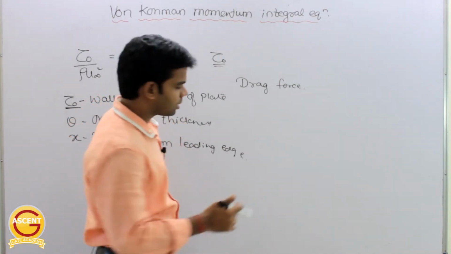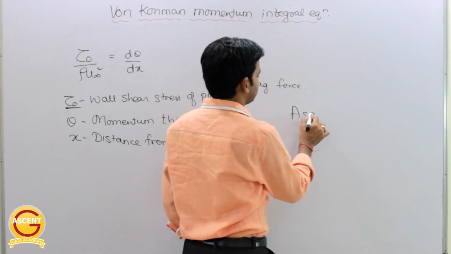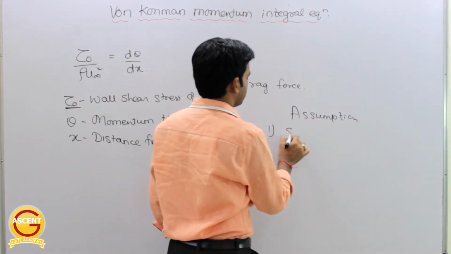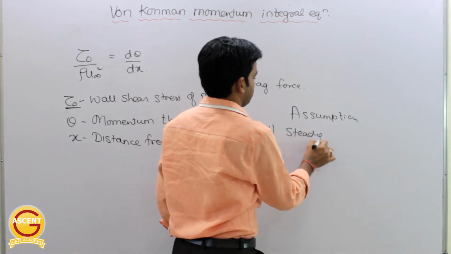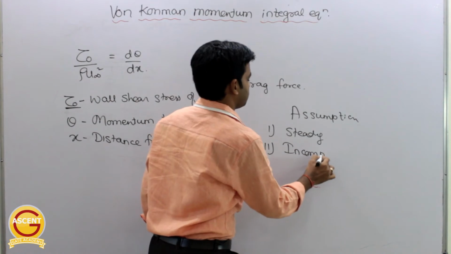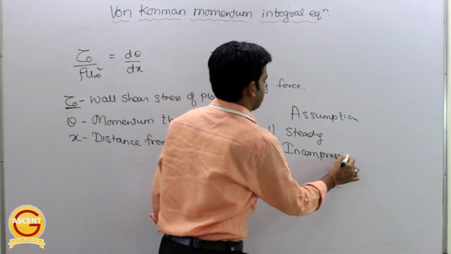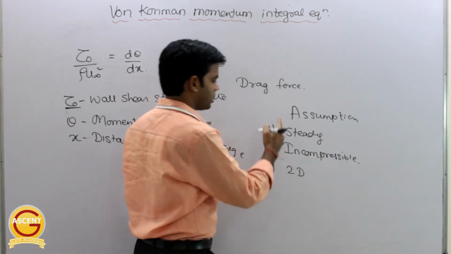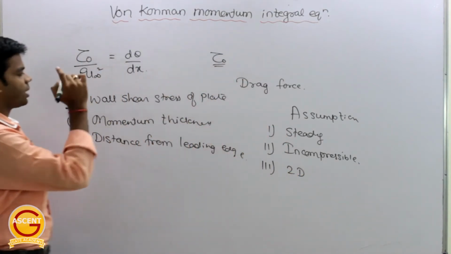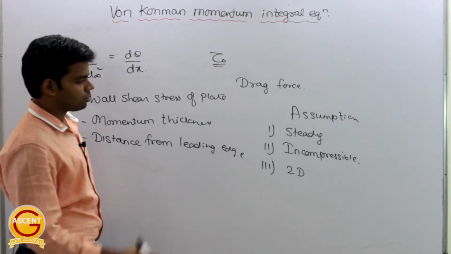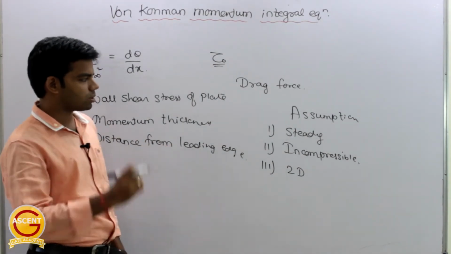But this equation can be applied only with certain assumptions. We have assumed certain things. What are the assumptions here? First assumption is the flow is steady. Second, the flow is incompressible, and third, the flow is 2D. With these assumptions only you can apply this particular formula, the von Karman momentum integral equation. The flow is steady, incompressible, and 2D.